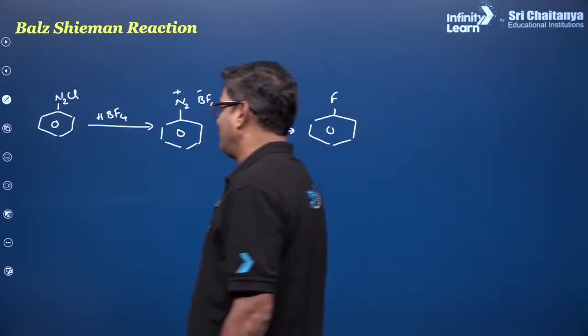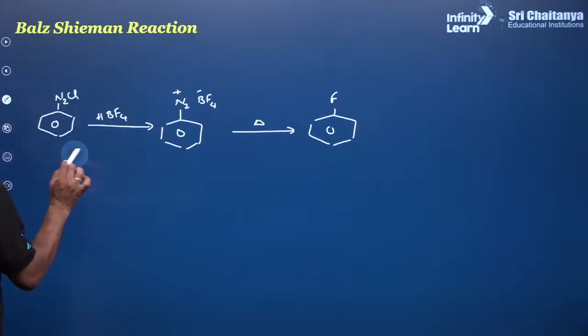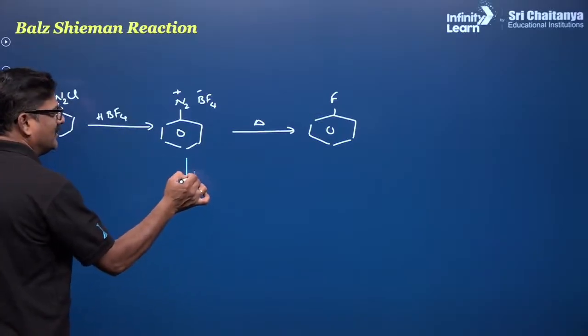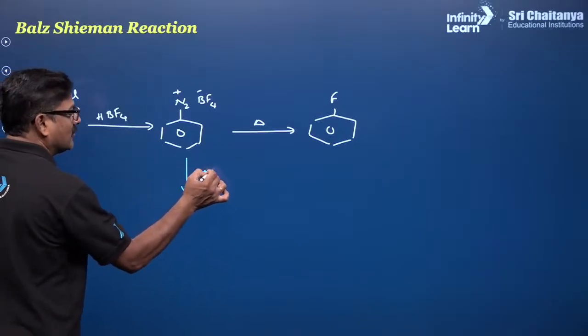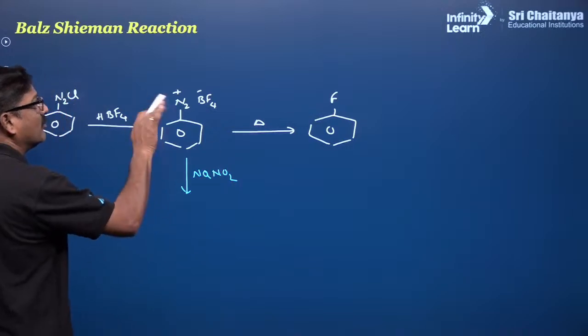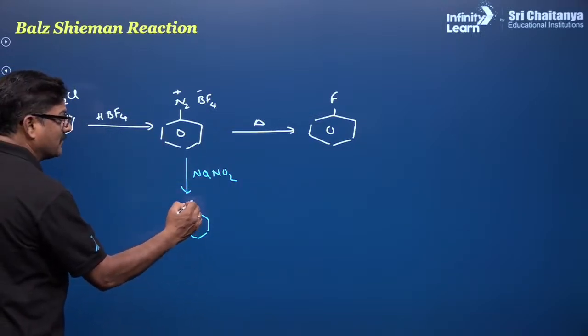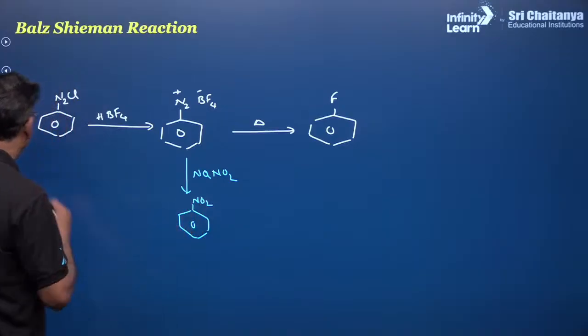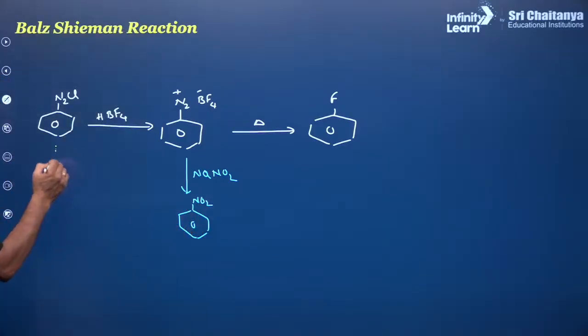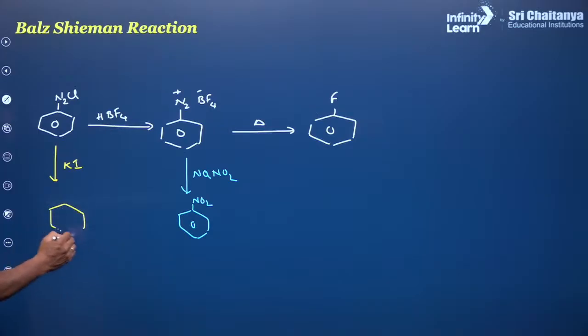If you use NaNO2, so I am coming out of Balz-Schiemann reaction. You are going to get nitrobenzene. Mind it. If you use potassium iodide, you are going to get iodobenzene.